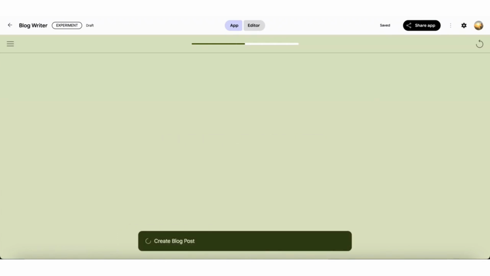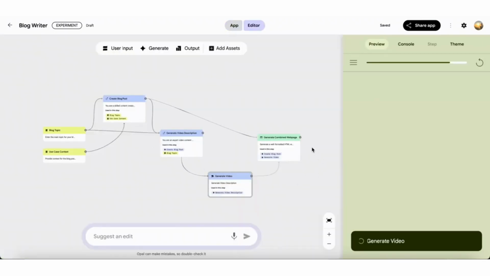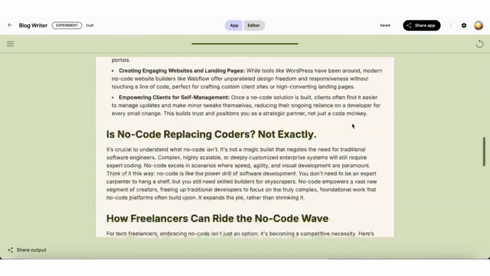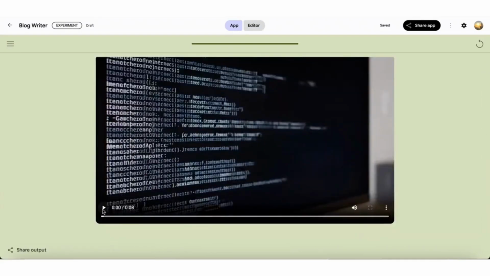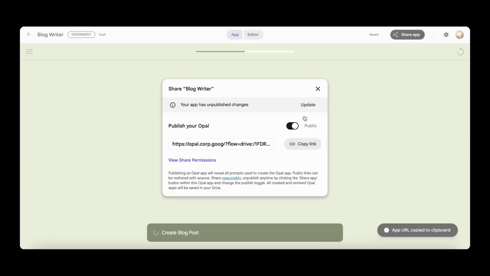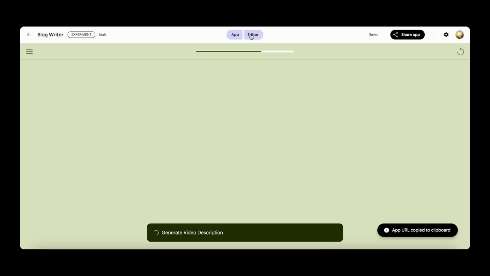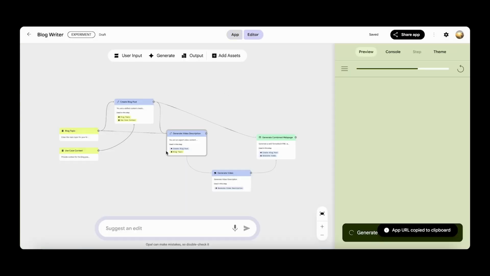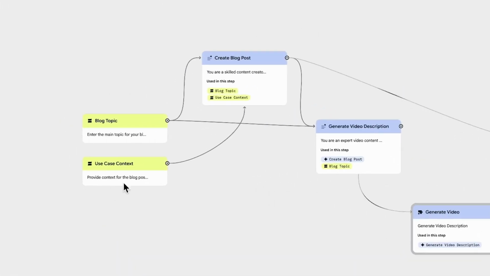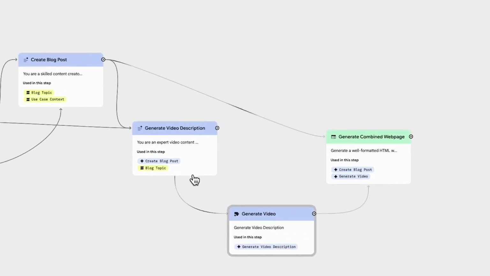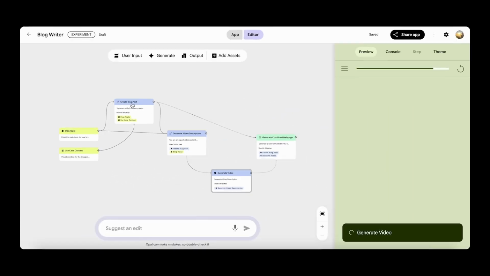Now, here's the tricky part: ownership and data control. These apps live on Google servers. They're built with proprietary models. So if you're using Opal to prototype a business idea or early product, you'll want to think twice before going all in. For now, it's ideal for experimentation, mock-ups, and fast ideation, not mission-critical or private systems.